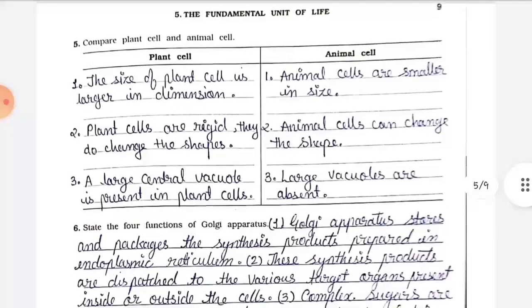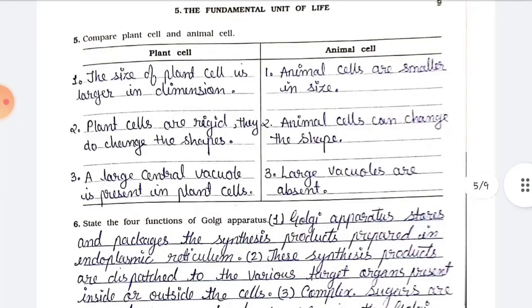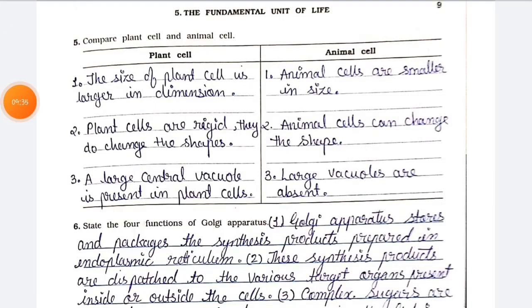Next, number 5. Compare plant cell and animal cell. Point number 1. The size of plant cell is larger in dimension. Animal cells are smaller in size. Point number 2. Plant cells are rigid. They do not change the shapes. Animal cells can change the shape. Point number 3. A large central vacuole is present in plant cell. Large vacuoles are absent.